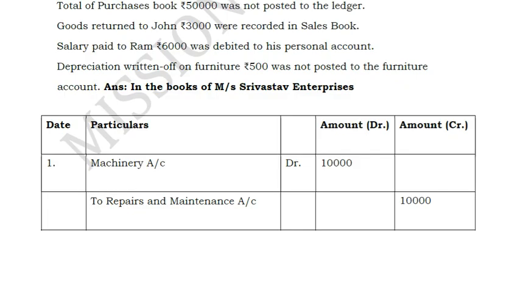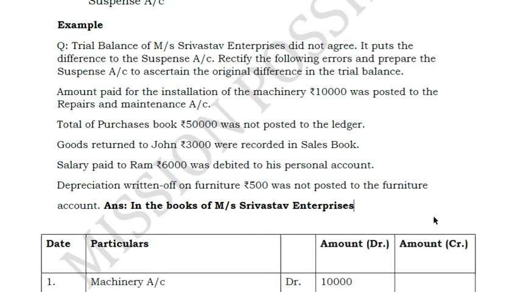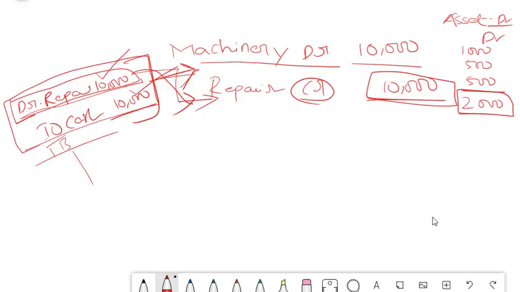The next issue that he has told here is that the total of the purchase book was not posted to the ledger. Here you can see that something is wrong in terms of a one-sided issue, just like what I have told you some time ago.